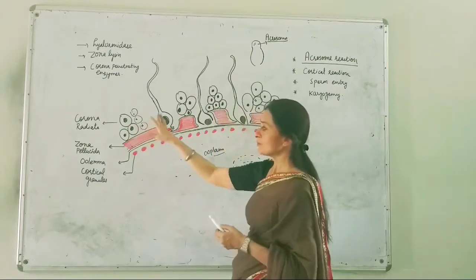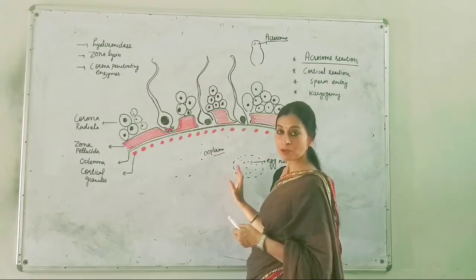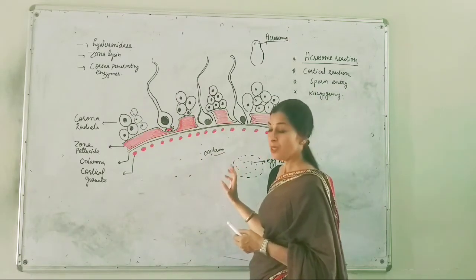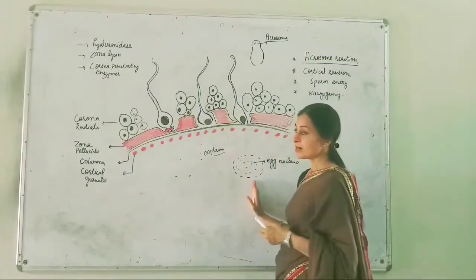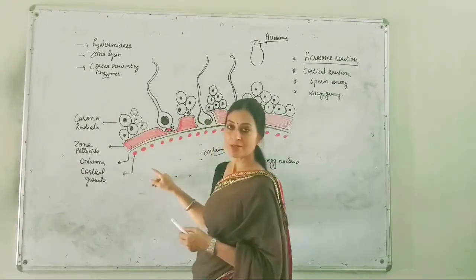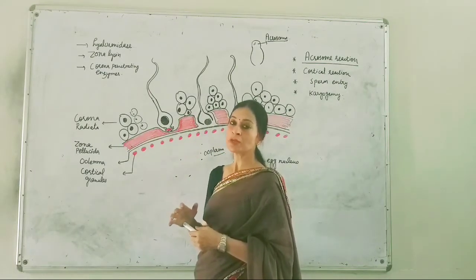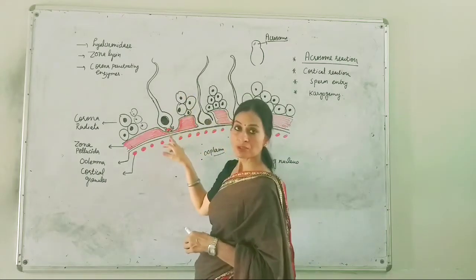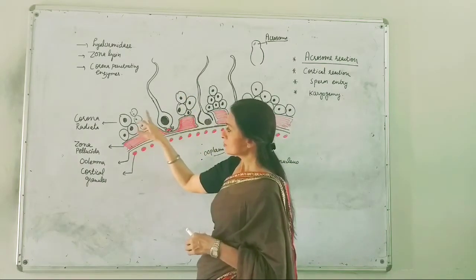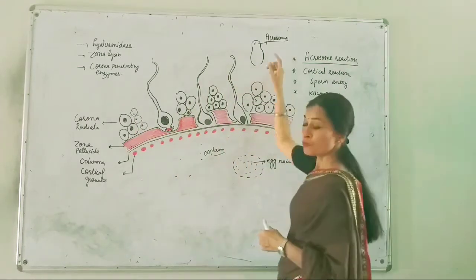Only then will it enter up to this egg nucleus part. So before it reaches near this part, it has to cross the corona radiata layer, and the acrosome will release its contents.